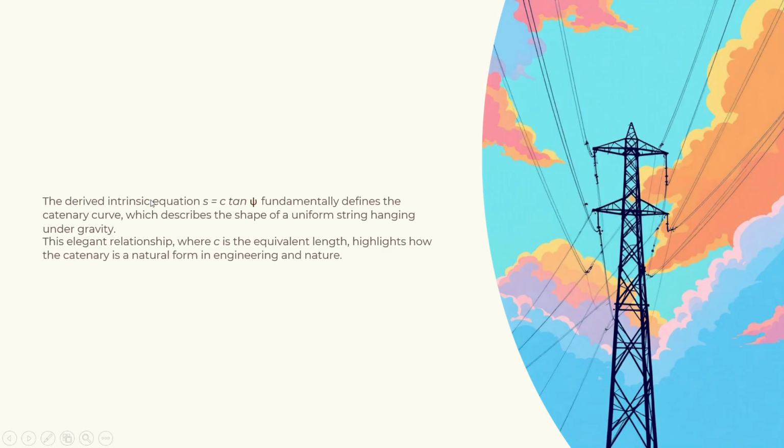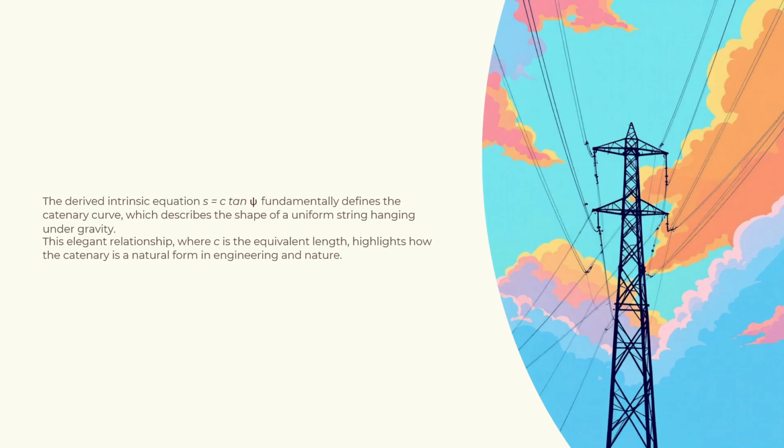The derived intrinsic equation S equal to C tan psi fundamentally defines the catenary curve, which describes the shape of a uniform string hanging under gravity. This elegant relationship, where C is the equivalent length, highlights how the catenary is a natural form in engineering and nature.